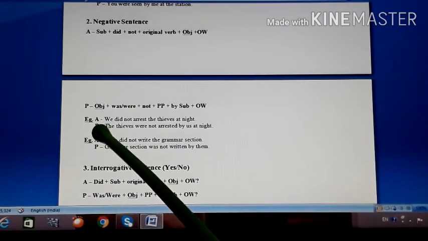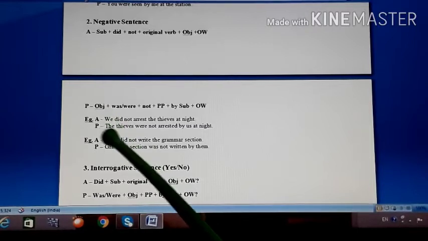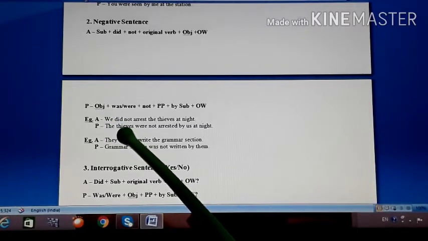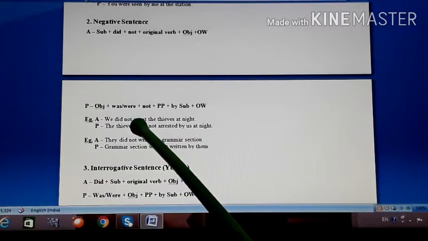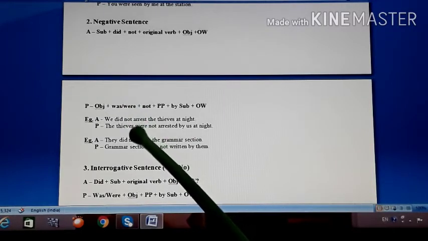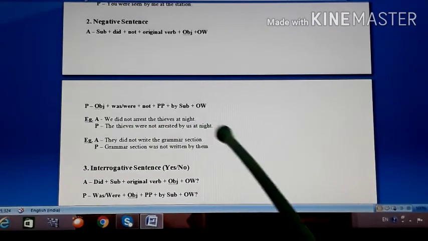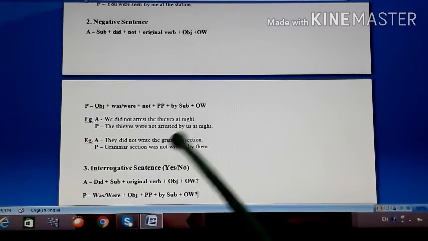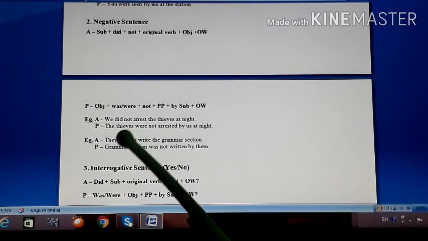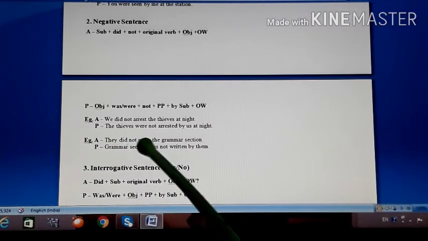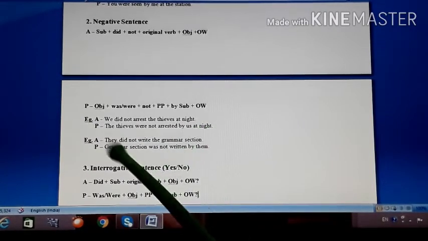So in passive it will begin with the object, the thieves. Now the thieves, the noun, is in plural. So that's why we will not use was, but we will use were. The thieves were not arrested by us at night. So we became us over here. So that way the sentence is now converted into passive. The thieves were not arrested by us at night.